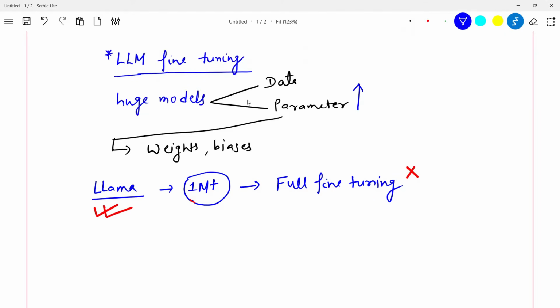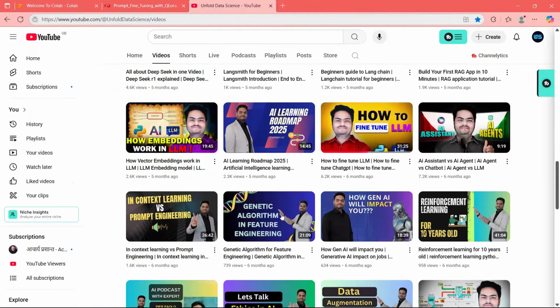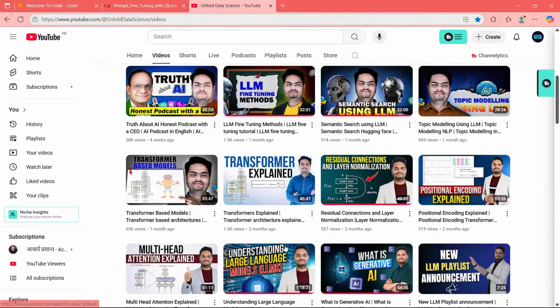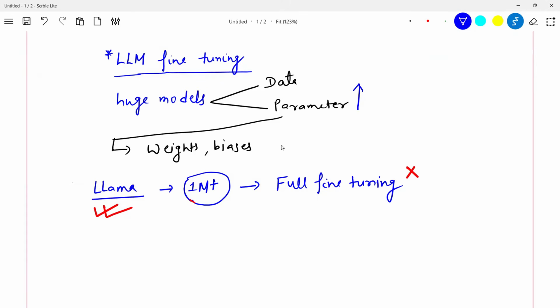So what are the options? If you remember in the LLM fine tuning video, if you go to Unfold Data Science and look at LLM fine tuning methods, I was telling you there are two ways in which you fine tune your LLM. One is objective based and another is technique based. Objective based means for what purpose I am fine tuning my LLM, which we have covered as part of multiple videos here.